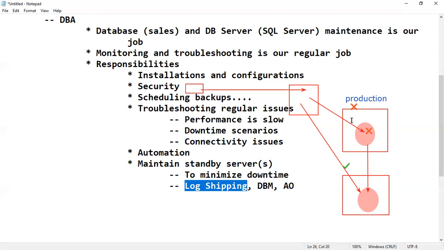Automatic failover means that if the primary fails, the secondary automatically becomes primary. Those are not there in log shipping. So if the production server or database is down, will users experience downtime or not? Yes, sir. Why? Because let's say at 3:30 in the morning this production server goes down.